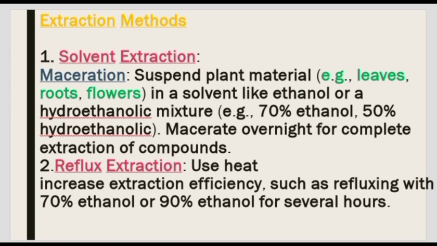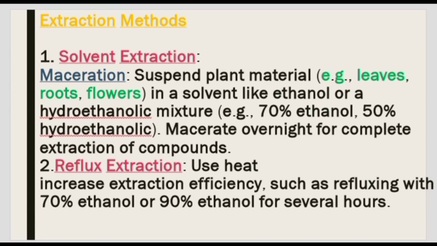Extraction methods. First, solvent extraction, maceration: suspend plant material, for example leaves, root, flowers, in a solvent like ethanol or hydroethanolic mixture, for example 70% or 50% hydroethanolic, macerated overnight for complete extraction of compounds.